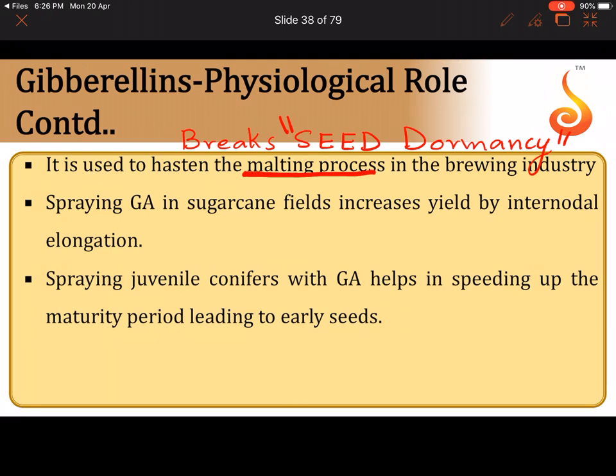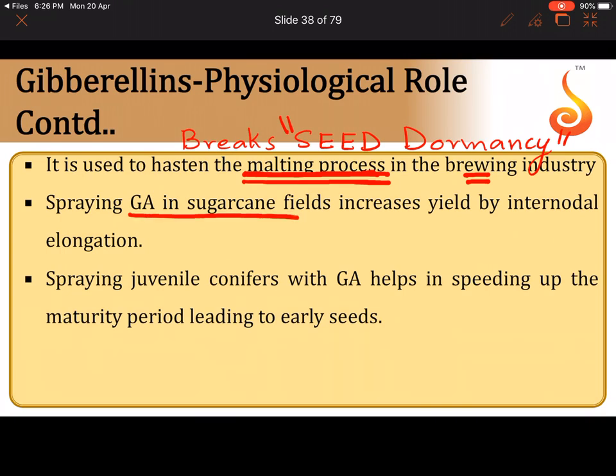That is brought about by gibberellic acid, and that property can be used in enhancing the malting process in the brewing industry. In the brewing industry, you use wheat grains, which is basically a seed, and by treating them with gibberellins, you can break the seed dormancy so that the seed becomes rich in a sugar that is referred to as maltose, which will allow greater production of alcohol at the commercial level.